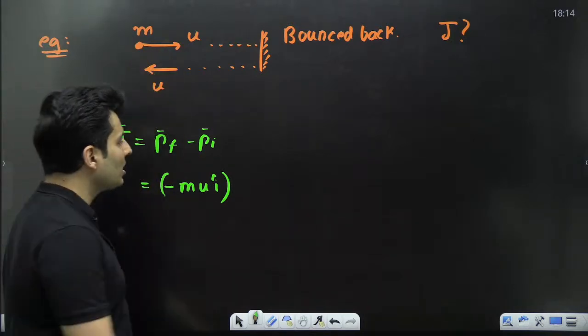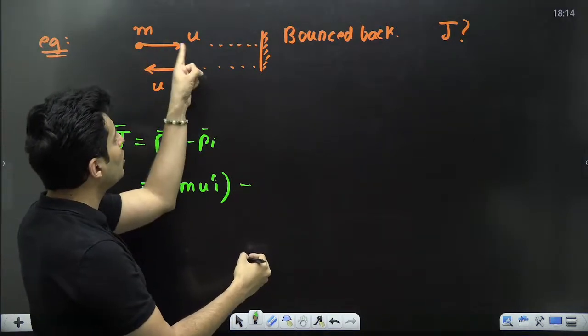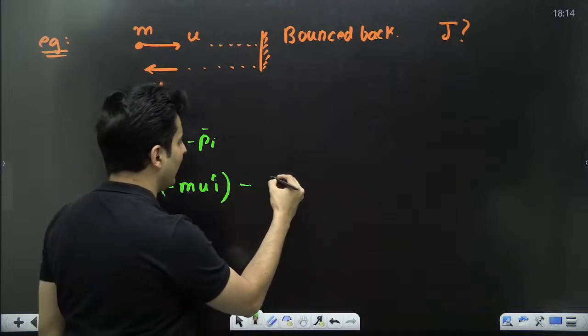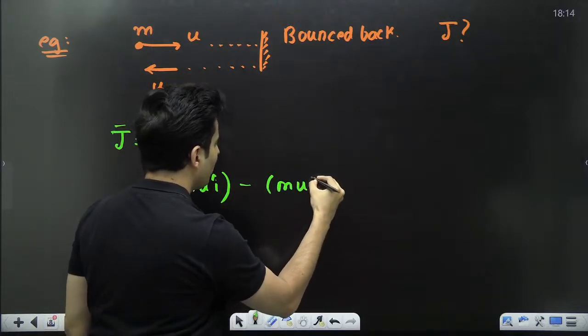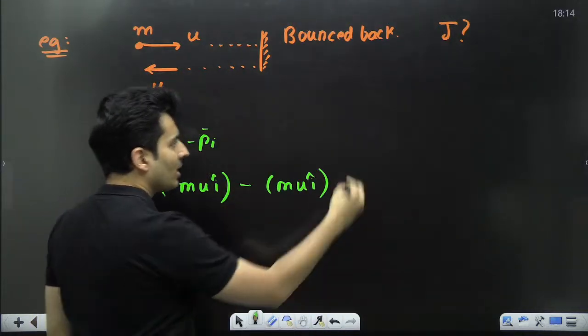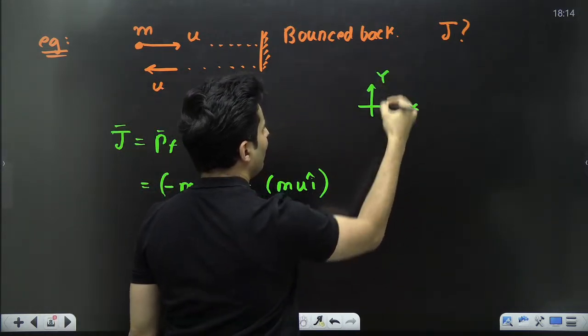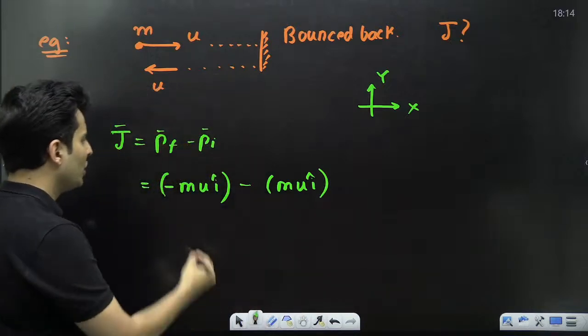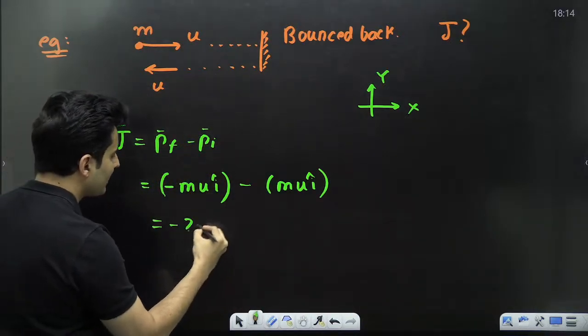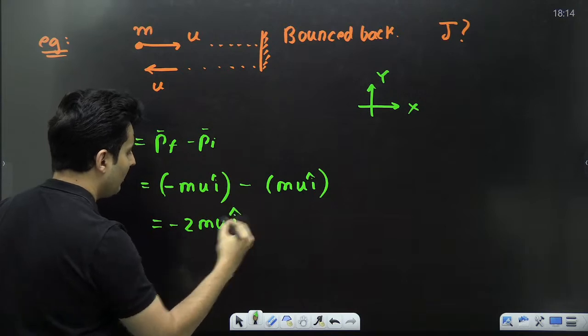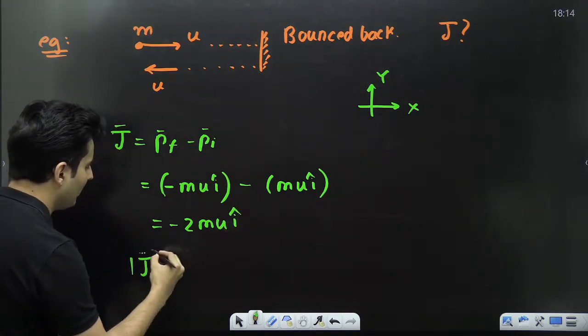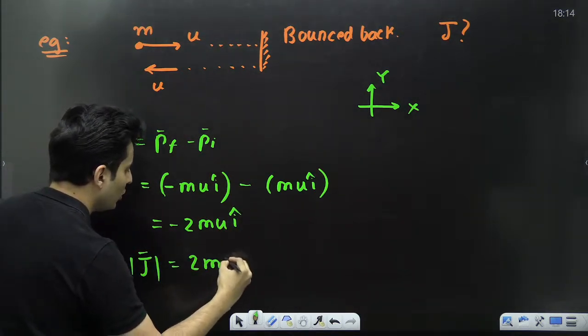If you talk about the initial momentum, is it not mu but in the positive x direction? So it will be mu plus i cap, right? I'm just taking the right side as positive x, and this is positive y. So the left side will be negative x. So what will this be? It will be minus 2 mu i cap. So the magnitude of that impulse technically is just 2 mu.